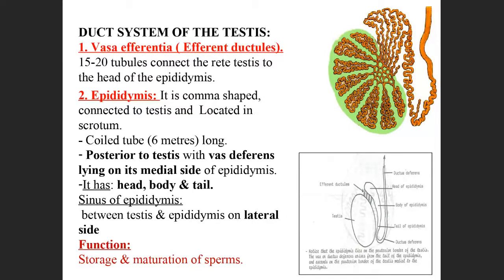The same thing I told when I described the testis, again I will tell: the sinus of the epididymis is present between the testis and epididymis on the lateral side. On the lateral side of the testis, there is a space called the sinus of the epididymis. The main function is the storage and maturation of the sperm. So what is the function of this? It helps in the storage of the sperm. The sperm will be stored here.